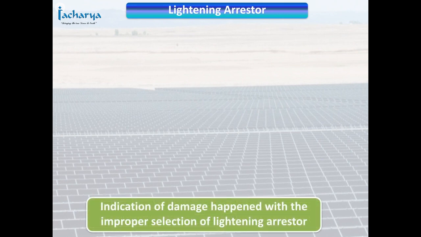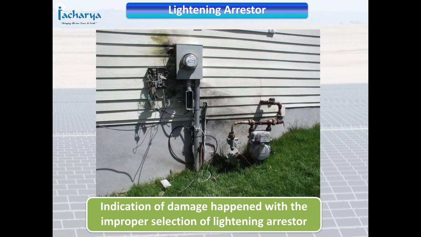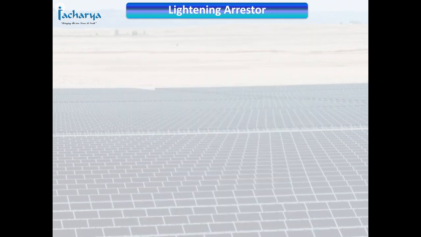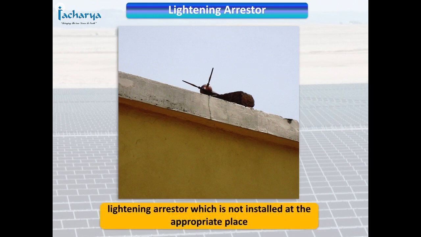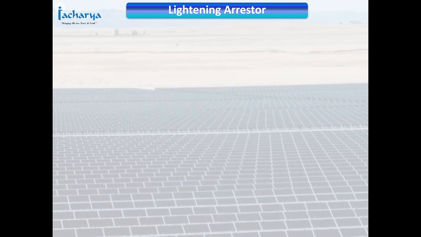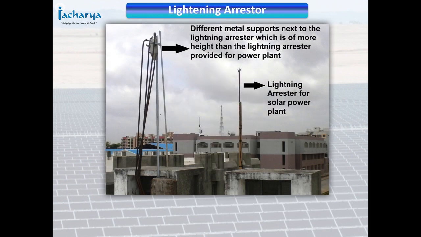This is an indication of damage that happened with the improper selection of lightning arrestor. This is a photograph of a lightning arrestor which is not installed at the appropriate place. Here the lightning arrestor is installed at a much lower height compared to the antenna for communication.